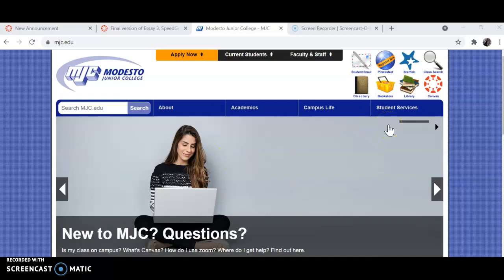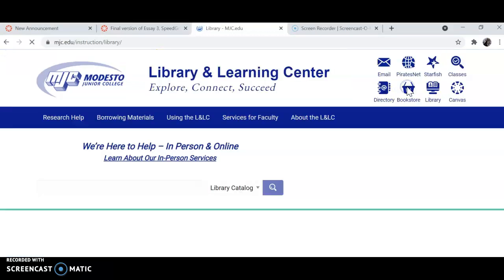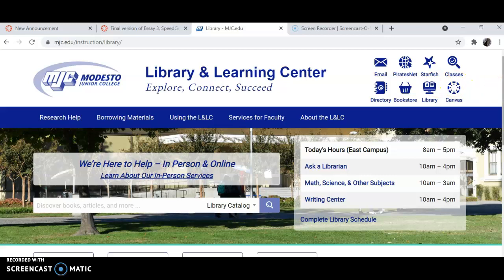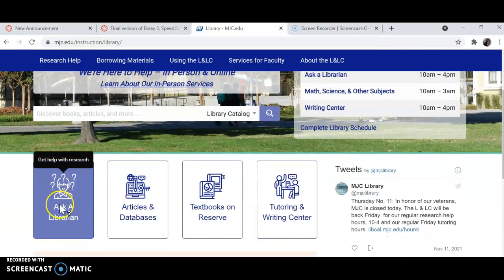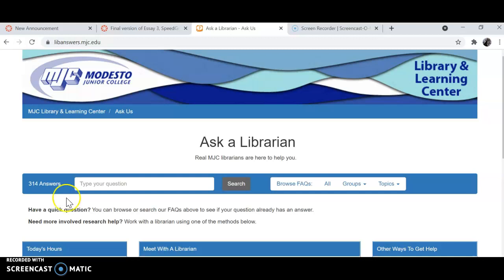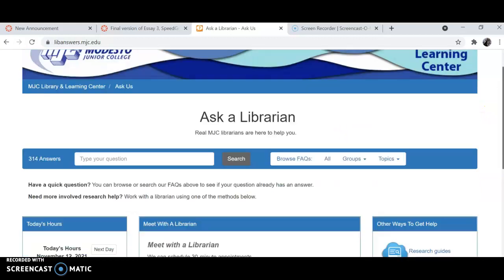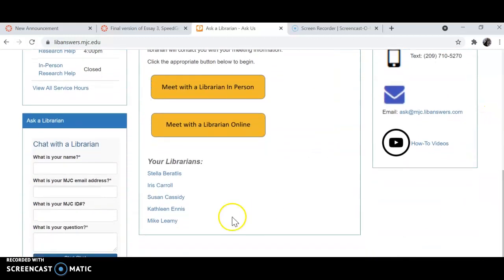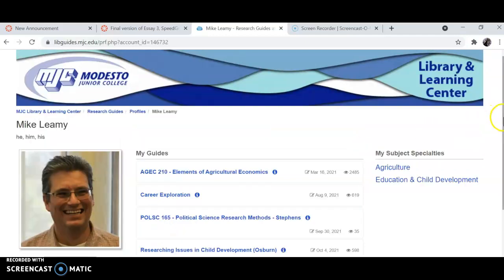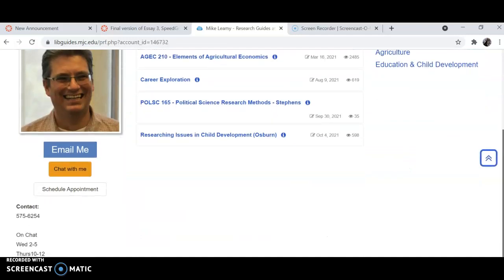To make an appointment with Mike, just go to the library by clicking here. Click on this tile, ask a librarian, find his name, which is at the bottom of the list. He spends Monday and Tuesday in the actual library.